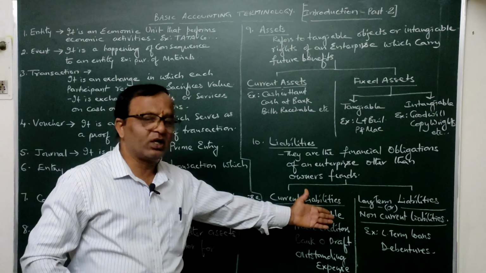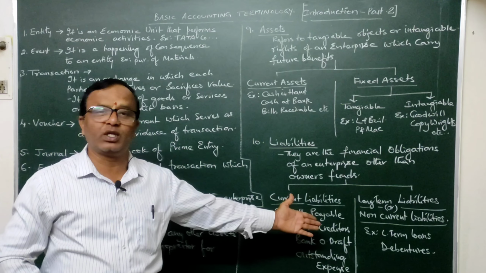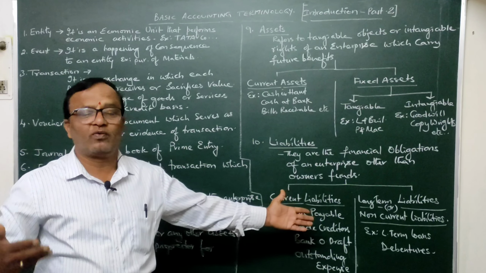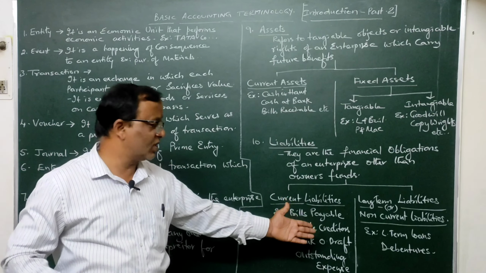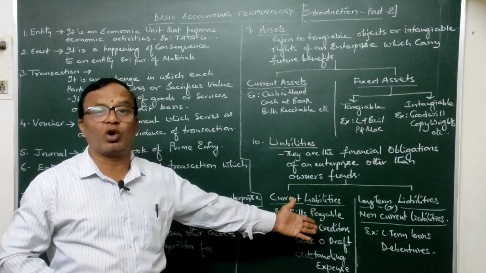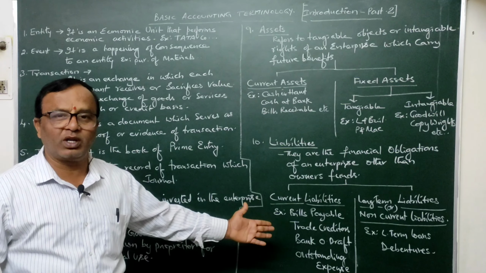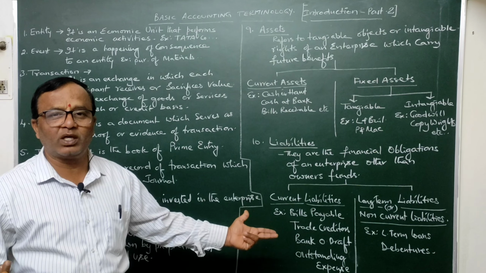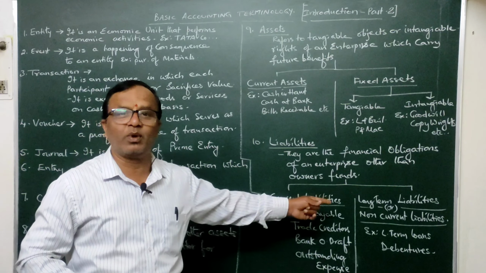Just like long term loans taken for a period of 4 years, 5 years, 10 years, 20 years by the business from a financial institution or from other people also, just like by debentures, money is being borrowed by the business. So whatever money is to be paid on those debentures is a financial obligation which the business has to meet in the long run. So debentures are long term liabilities.